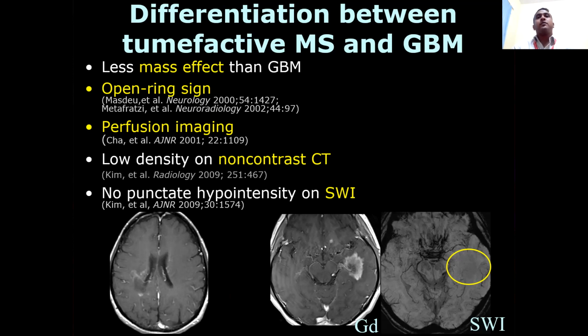Differentiation between tumefactive multiple sclerosis and glioblastoma. Less mass effect than glioblastoma. Open ring sign. Where is it seen? Multiple sclerosis. Open towards the cortex or outward. Perfusion imaging should be done. Okay. Low density on non-contrast CT, no punctate hypointensity on SWI.